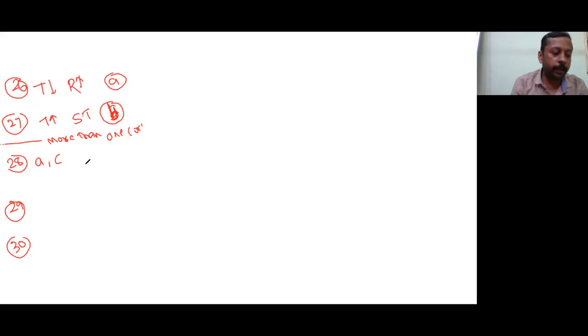Okay. Then 29th. O2 is adsorbed on a metallic surface. Electron transfer takes place from metal to O2. The statements regarding the adsorption are... So I am drawing this so that you can understand. This is the metal surface. On this metal surface, our oxygen molecule is adsorbed. Electron transfer occurs from the metal to O2. One electron is moving from here to the O2.